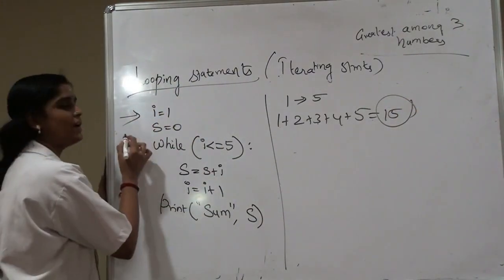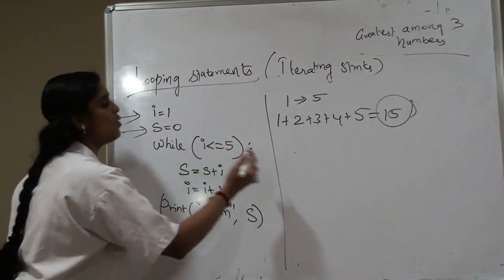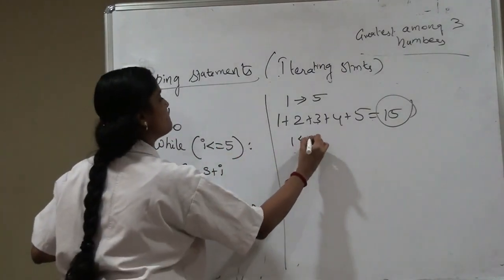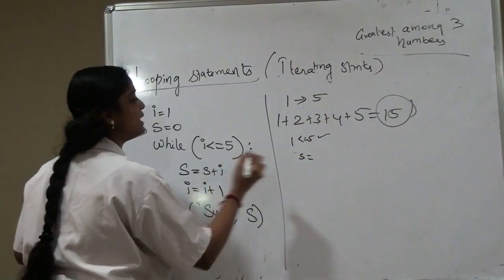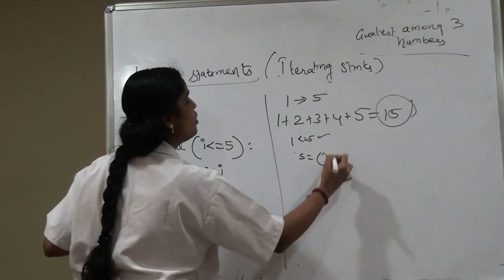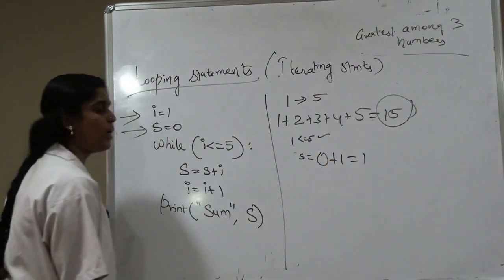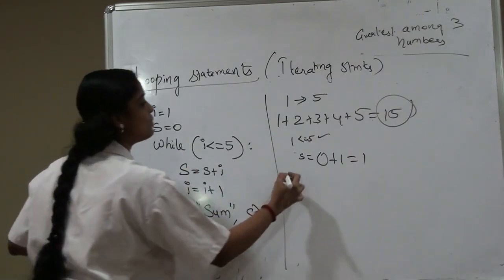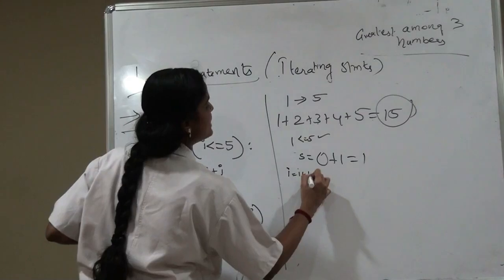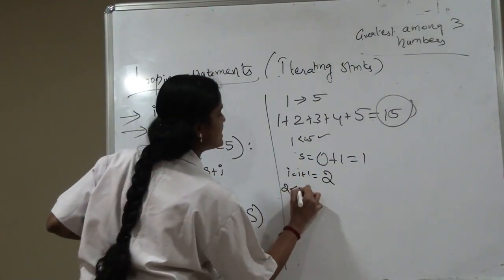Okay. Now we are going to initialize a variable S is equal to 0. Now we are going to check 1 less than or equal to 5, the condition is true. So we are going to add S is equal to S plus I. Initially the value of S is 0, then the value of I becomes 1. So 0 plus 1 is equal to 1. So the value of S is 1. Then I am going to increment the value of I. So I is equal to I plus 1. Now my I becomes 2. Again I am going to check 2 less than or equal to 5.